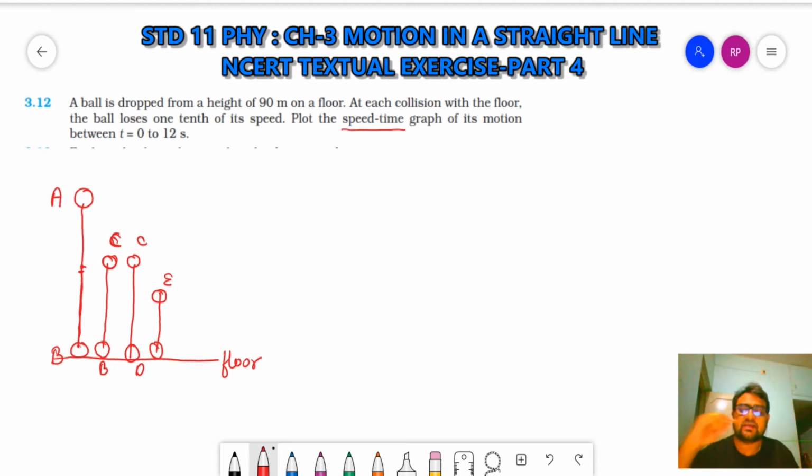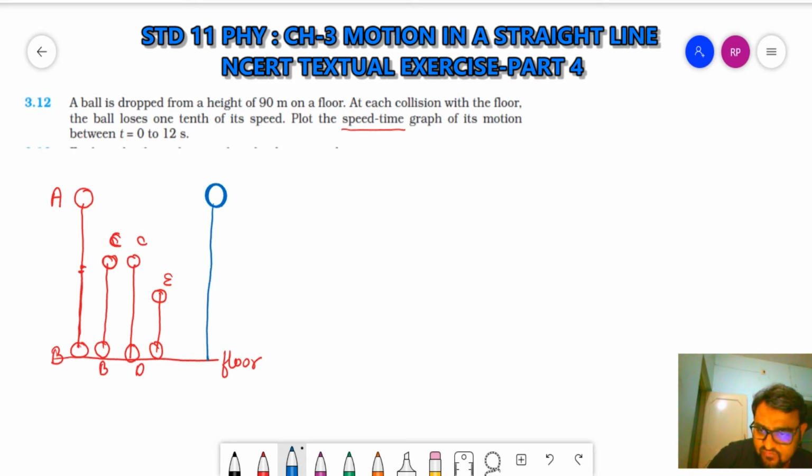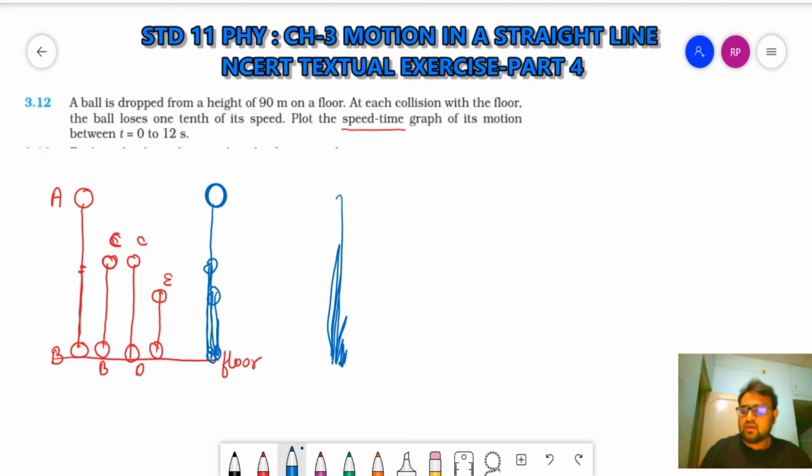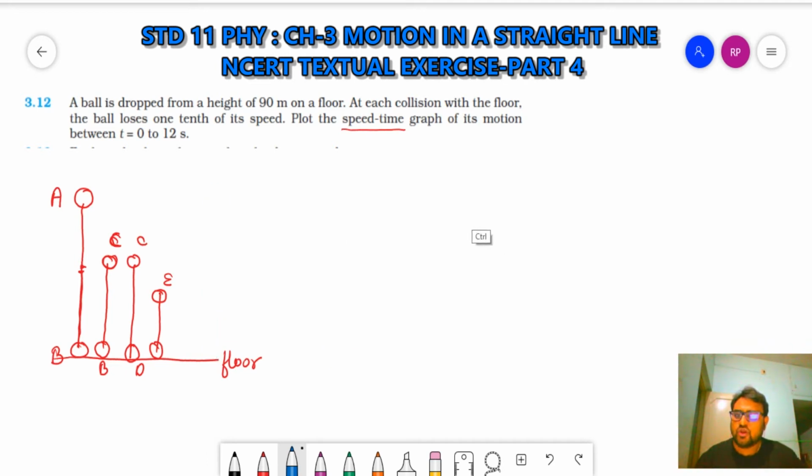So see, in reality what happened? The ball will fall from here, strike the floor, bounce back, again fall down, bounce back, again fall down, bounce back. So the motion is like this. Finally the ball remains stationary. But here what you have to do is plot the graph of speed-time of its motion between t equal to 0 to 12 seconds only. From 0 to 12 seconds only.